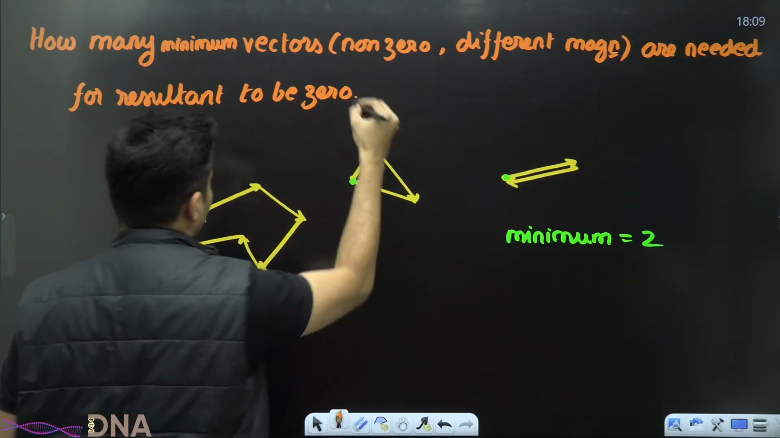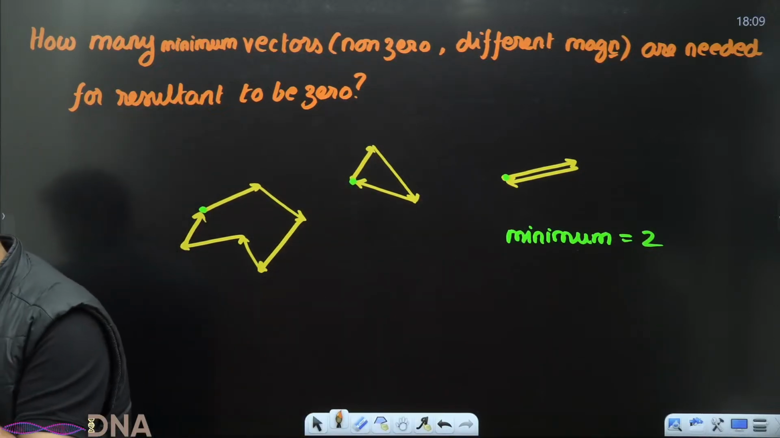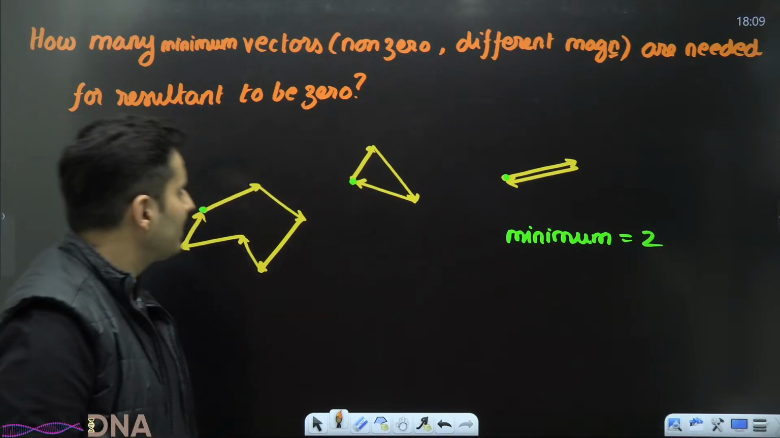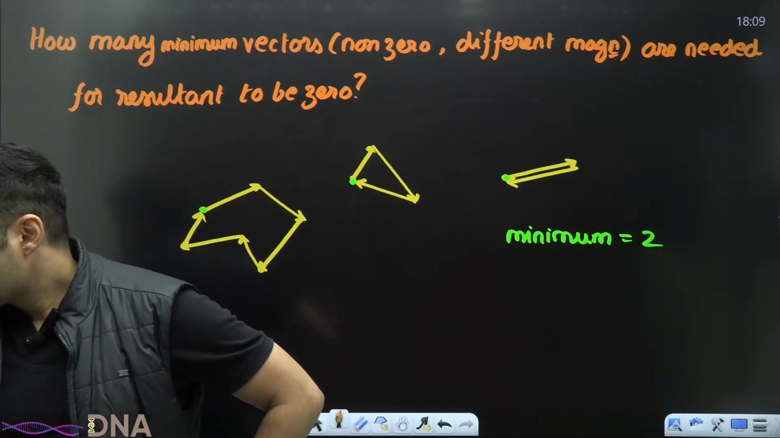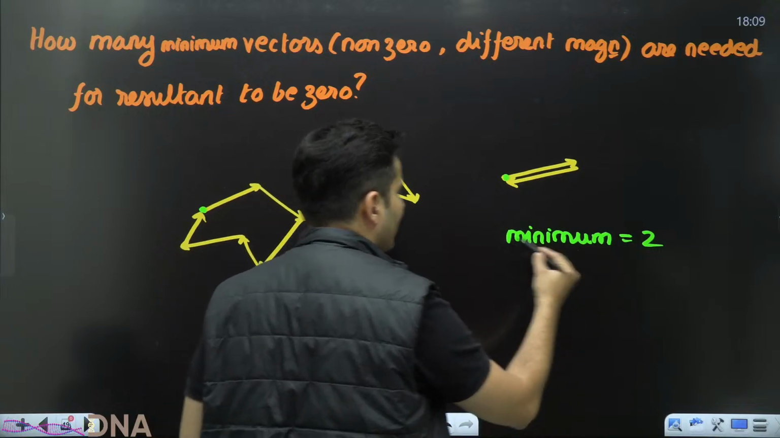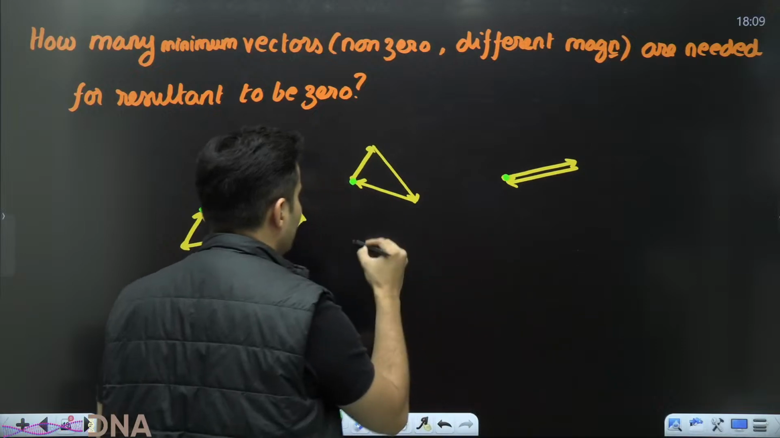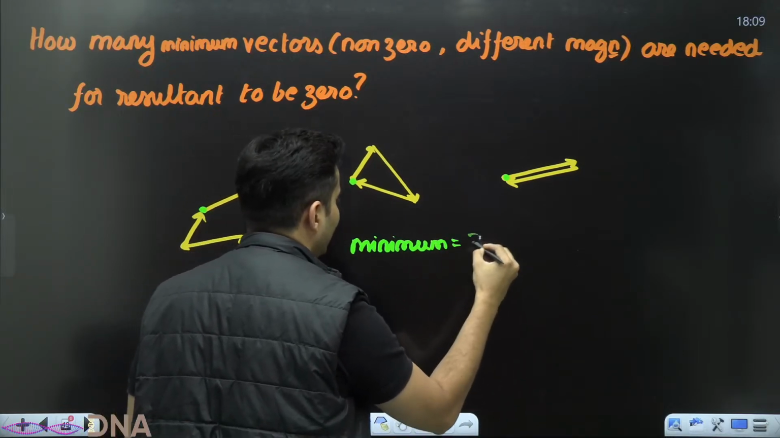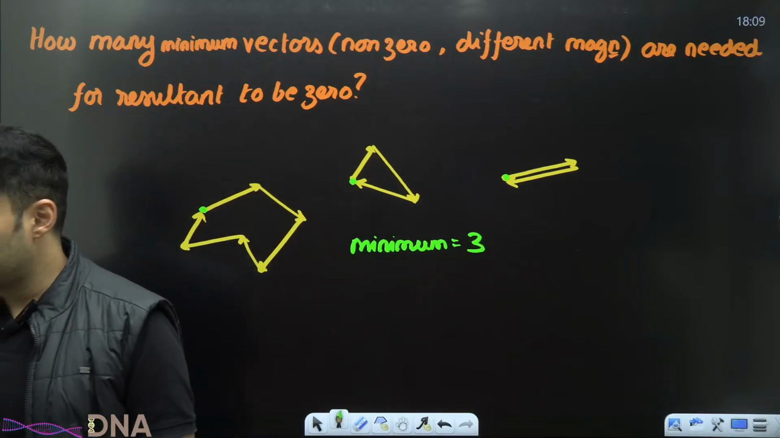Come on, my dear students. What do you think the answer for this particular question will be? Think about it. In this particular scenario, these two vectors were of the same magnitude, so this can't be the answer. The answer will be this. They are of unequal magnitudes, so the minimum is basically the number 3. Yes, you need a minimum of 3 vectors.